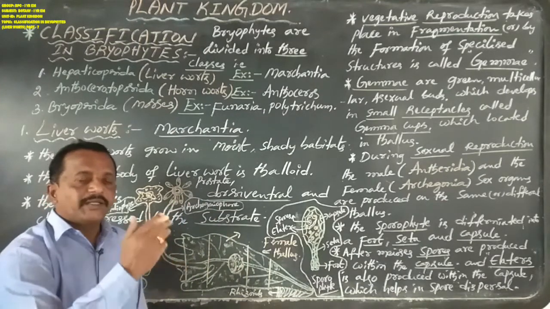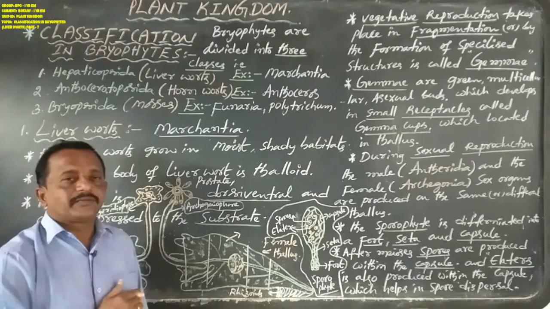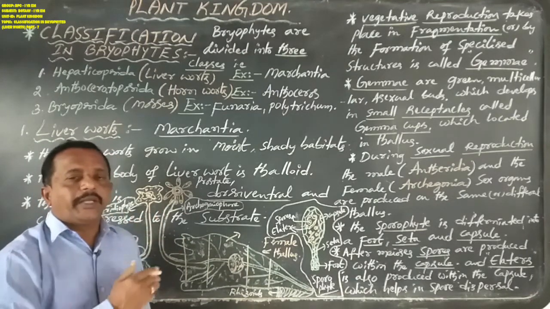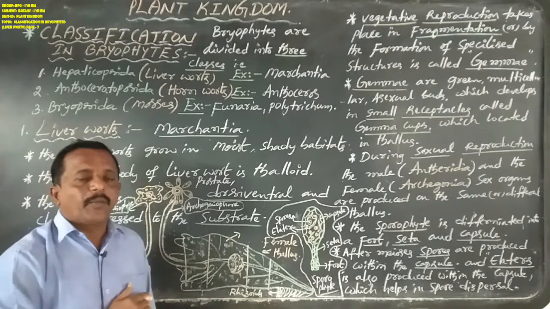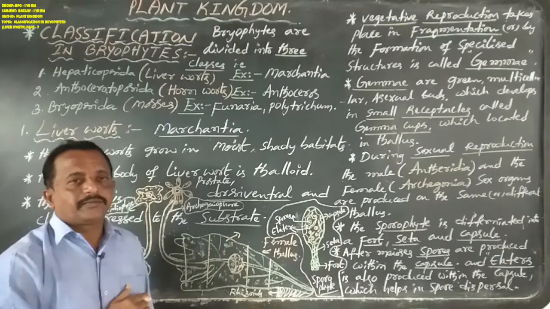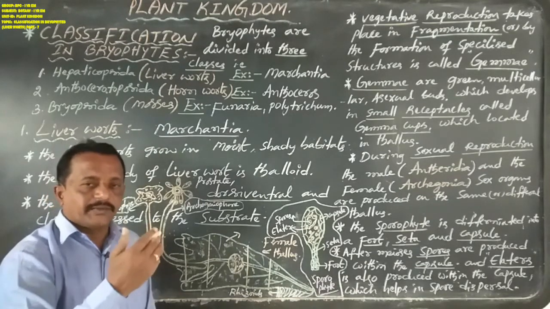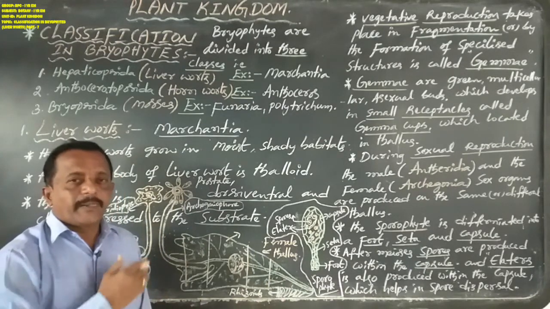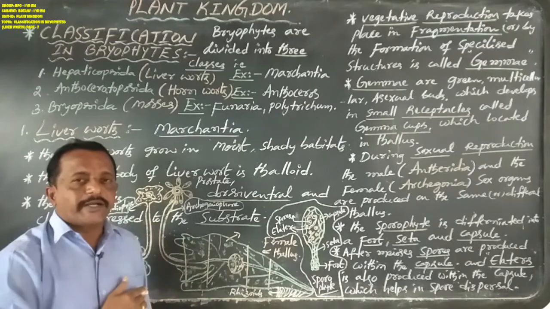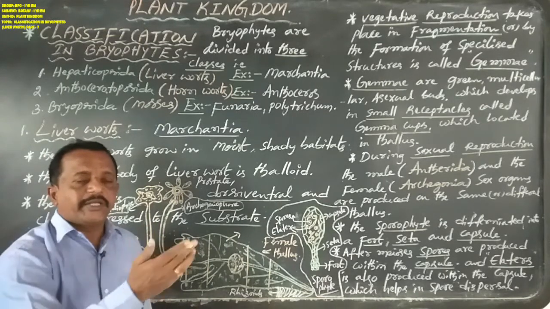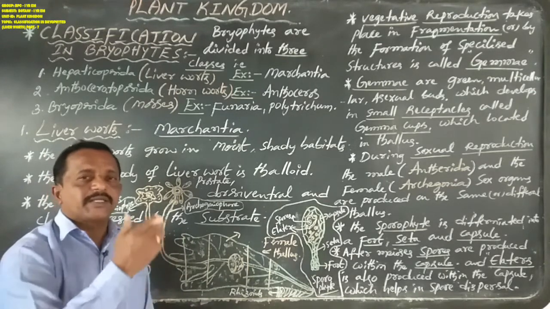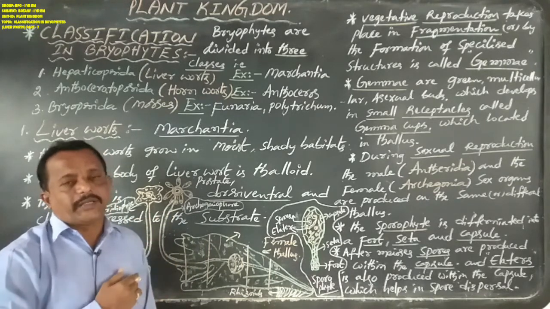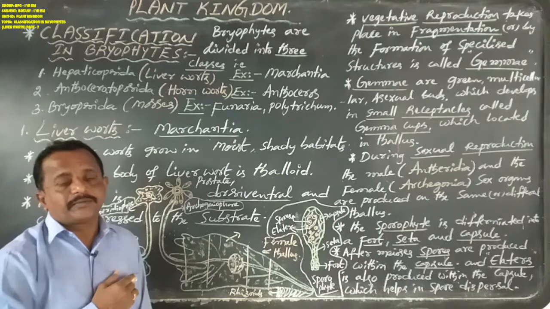The female sex organ archegonia contains one haploid egg cell. Before fertilization, the antherozoids of the male sex organ reach the egg cell of the female sex organ with the help of water.